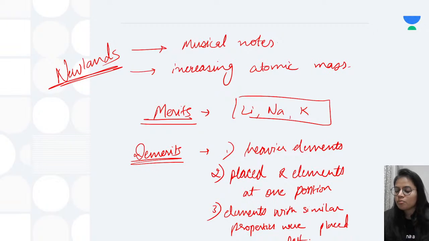So these were the 3 basic demerits because of which Newland's law had to be discarded.